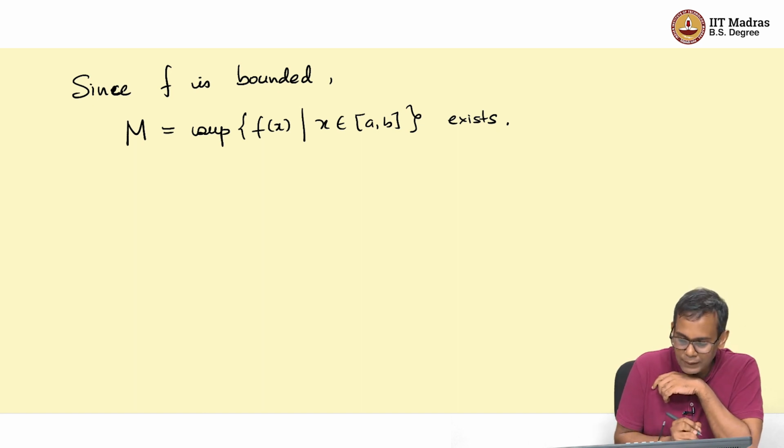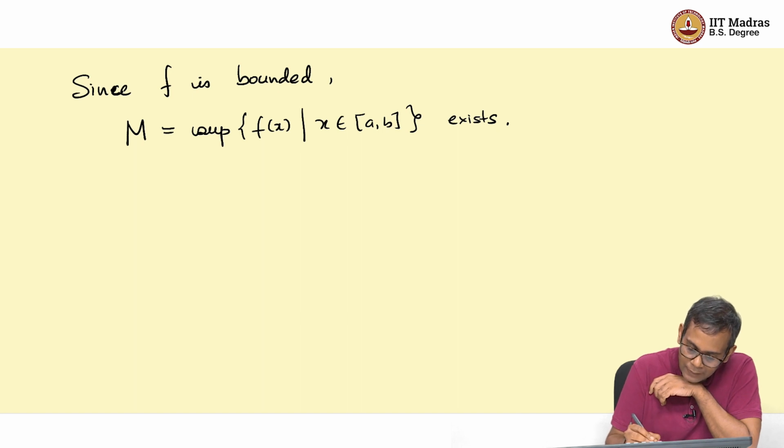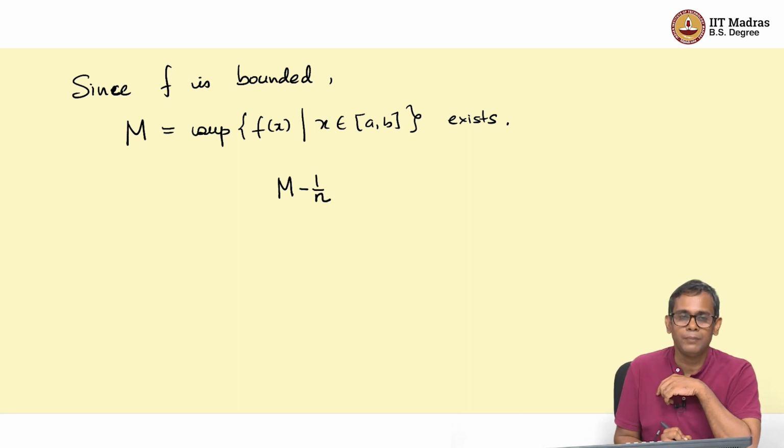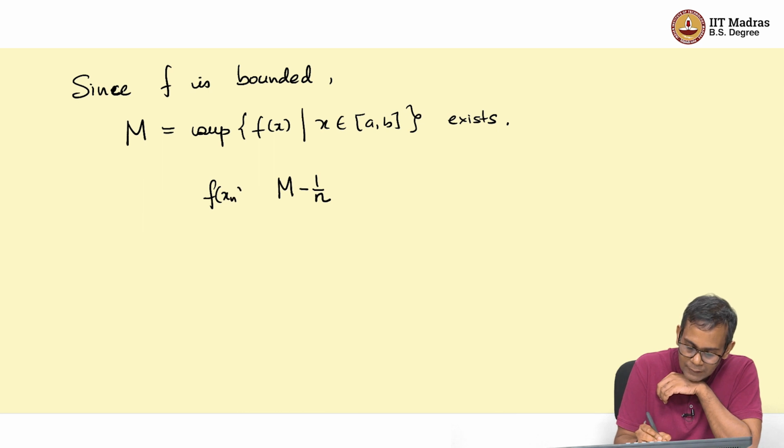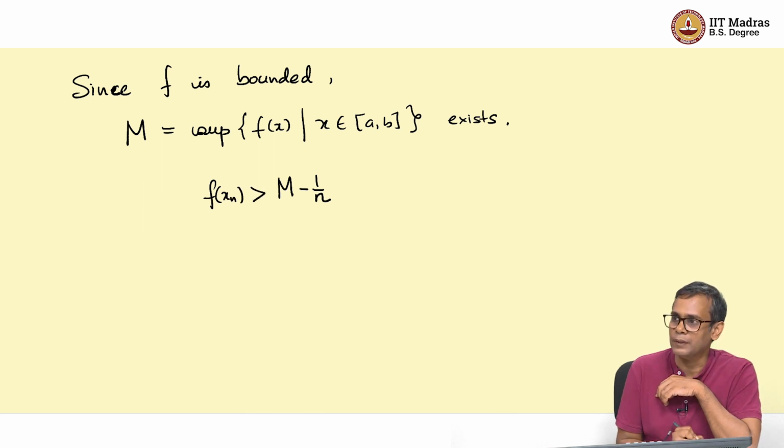So, since this is the supremum, if I look at any number smaller than this, so if I look at capital M minus 1 over n for any natural number n, I can find a point in the interval [a, b] such that f(x_n) is greater than M minus 1 over n.